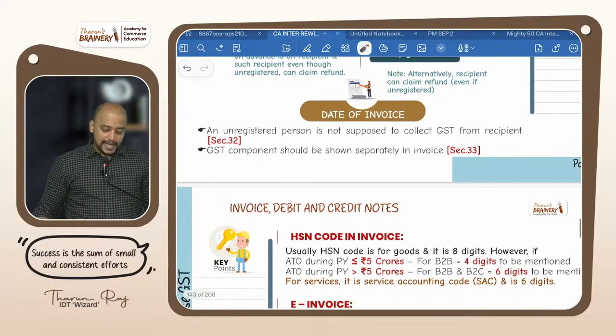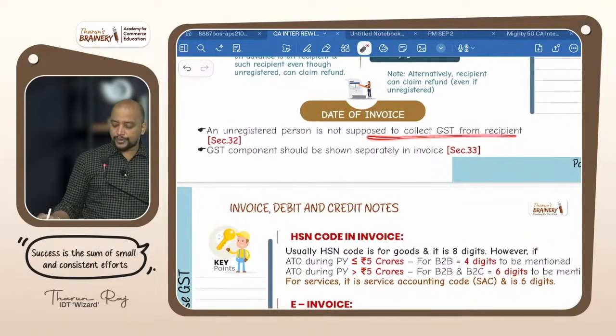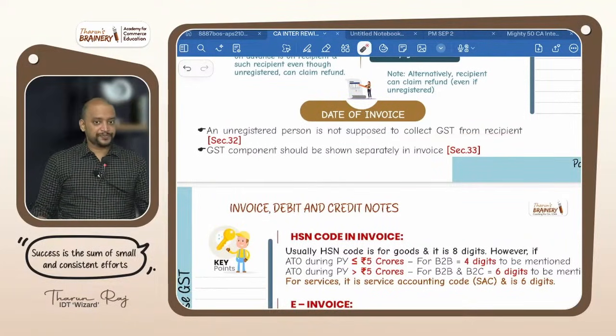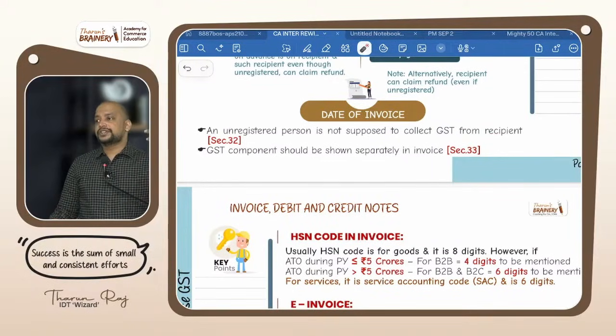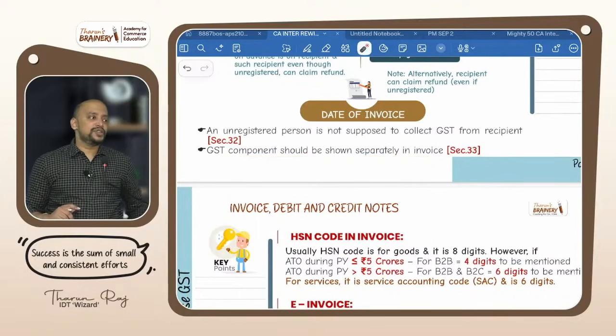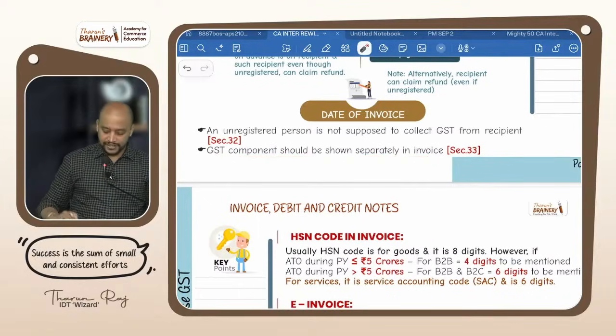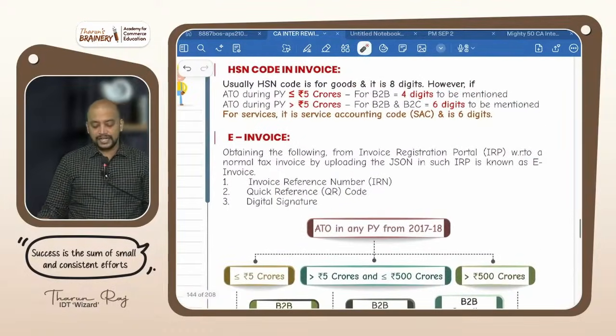Look into this. An unregistered person is not supposed to collect GST from the recipient. If they collect, that is a violation of section 32. Because he is unregistered, how can he collect? Also, the GST component should always be shown separately in the invoice. Then, see the next one.